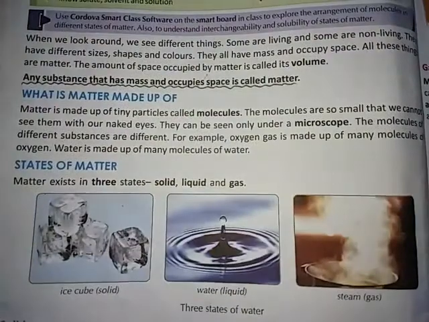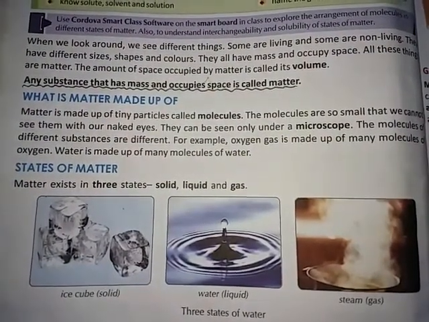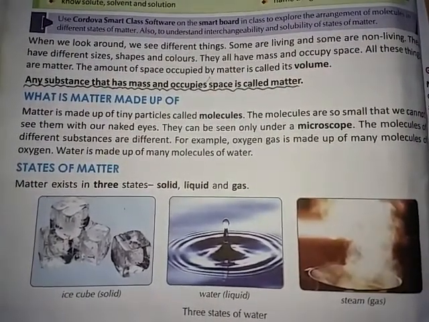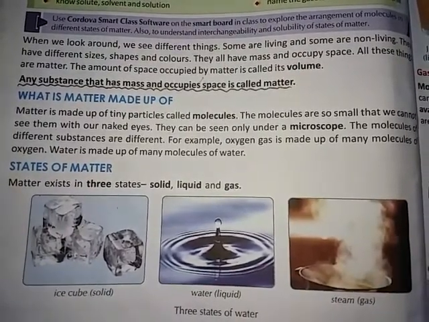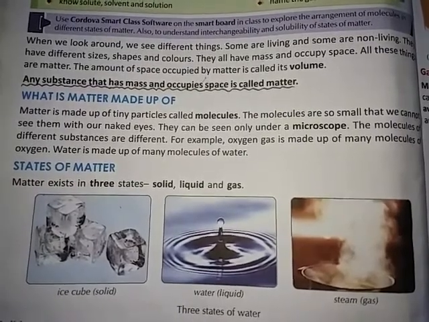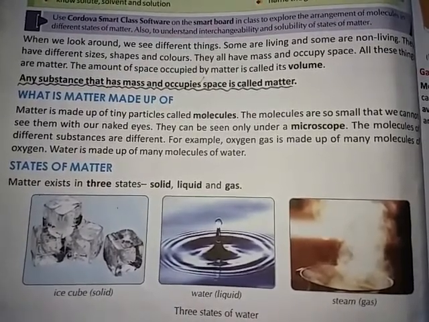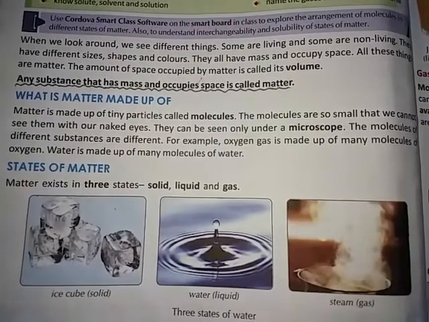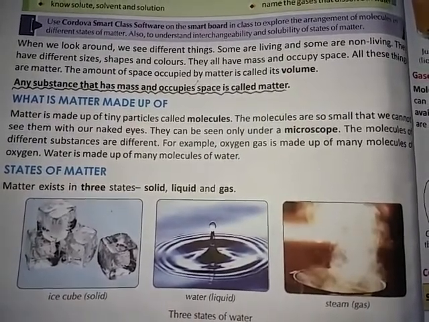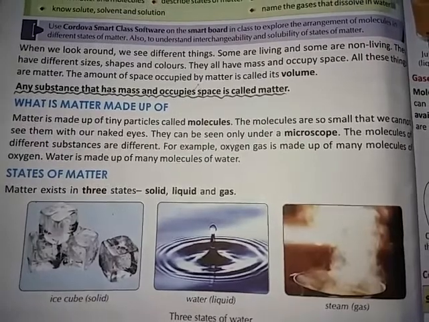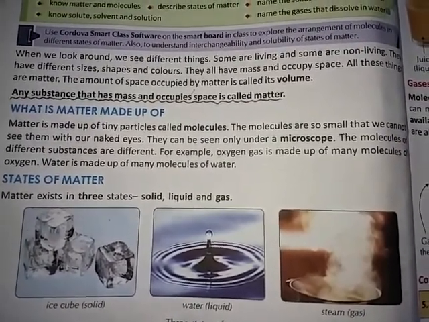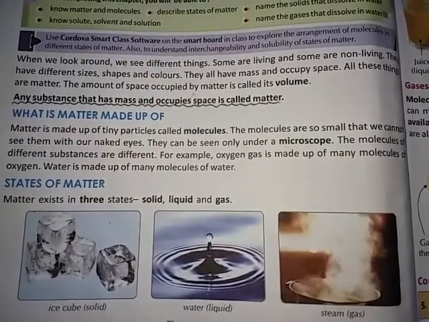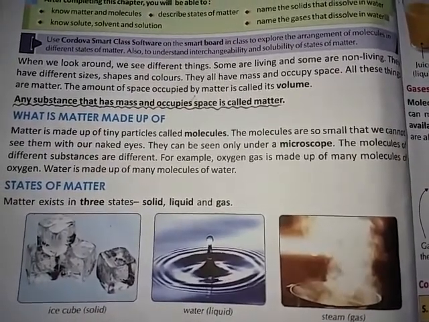Okay. What is matter made up of? Matter is made up of tiny particles called molecules. The molecules are so small that we cannot see them with our naked eyes. They can be seen only under a microscope. The molecules of different substances are different. For example, oxygen gas is made up of many molecules of oxygen. Water is made up of many molecules of water.